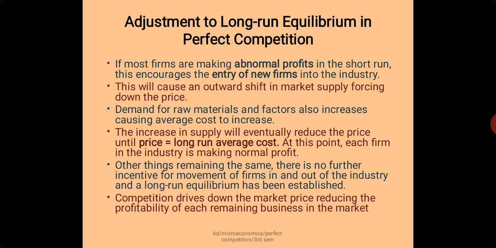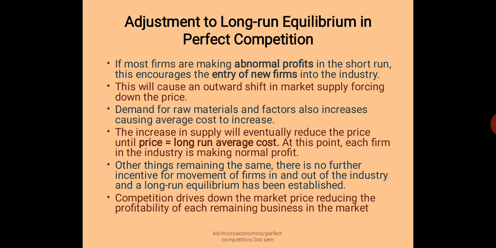So this is the movement from the short run to the long run, and short run equilibrium may be considered volatile, because any firm may earn profit or any firm may lose, so new firms enter or some firms may leave the industry, and there is some sort of volatility in the market.